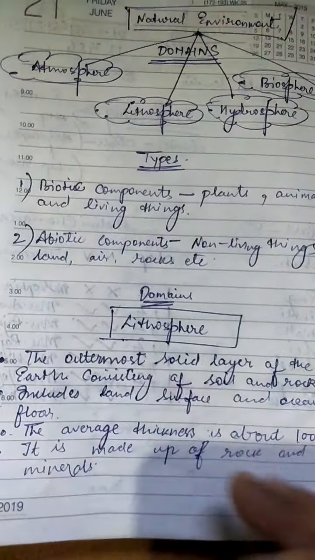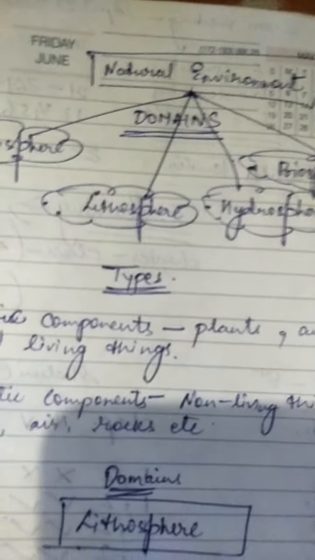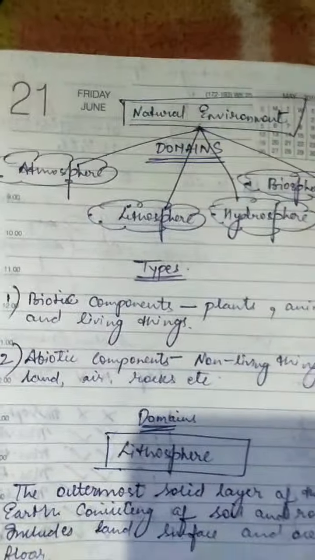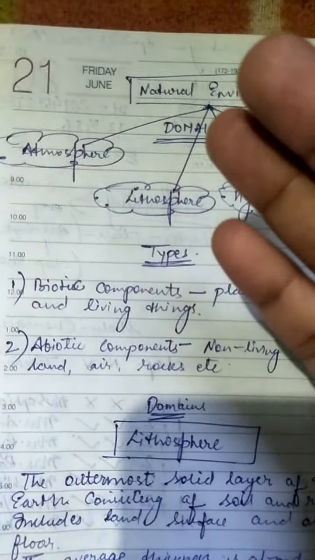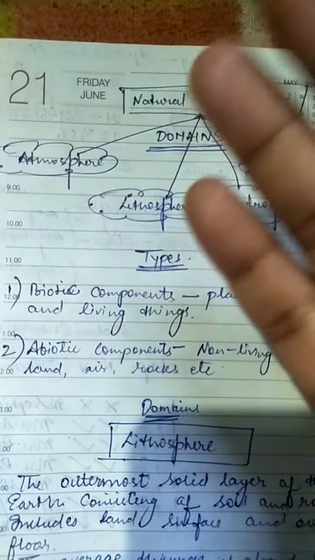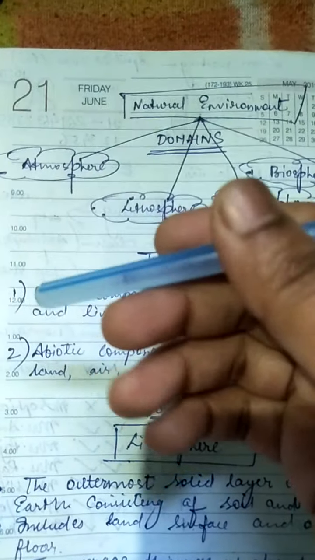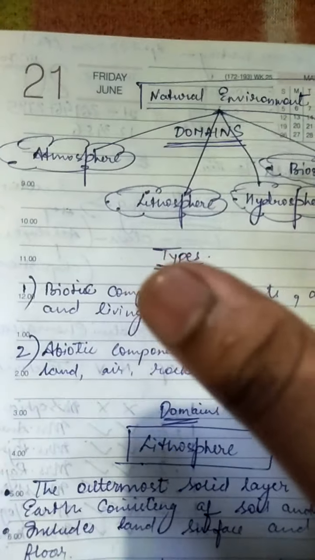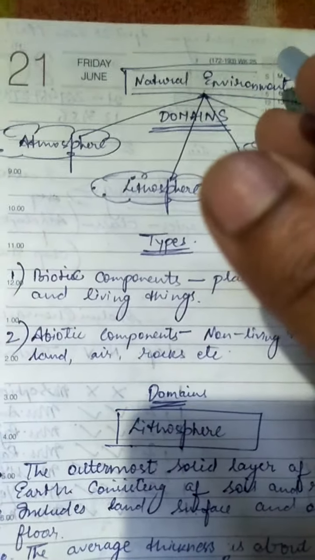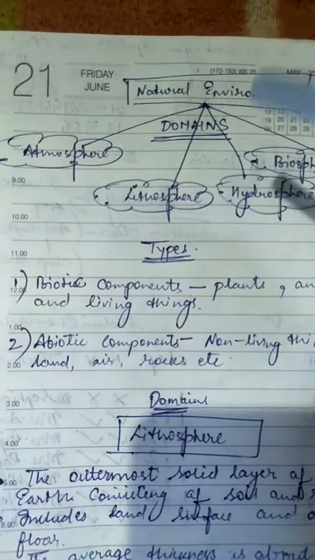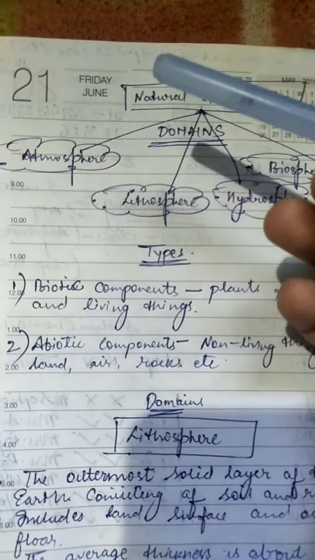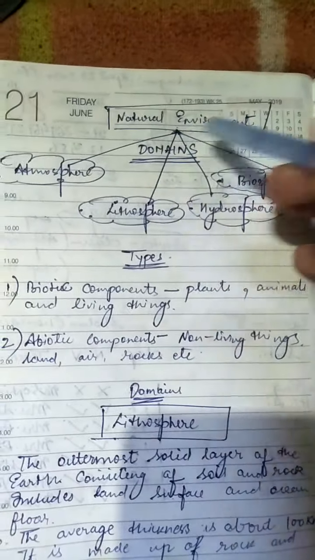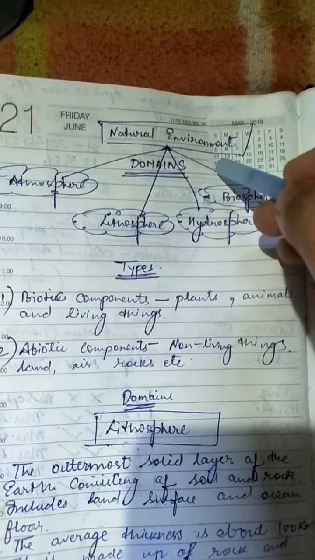Now let's proceed. So our environment is made up of different components, right? These components can be classified into two broad categories: natural environment and human-made environment. So if the question comes, what are the two components of the environment, what would be the answer? First is natural environment and second is human-made environment. Now we'll talk about natural environment.